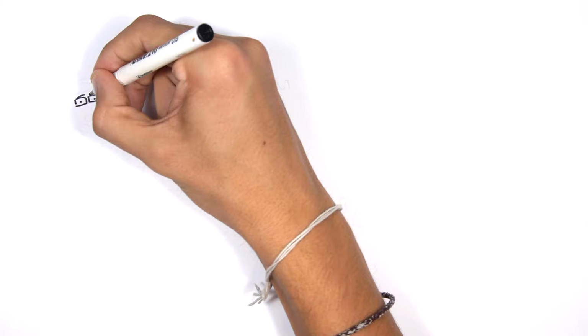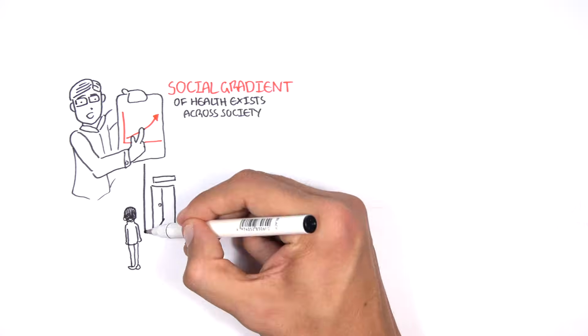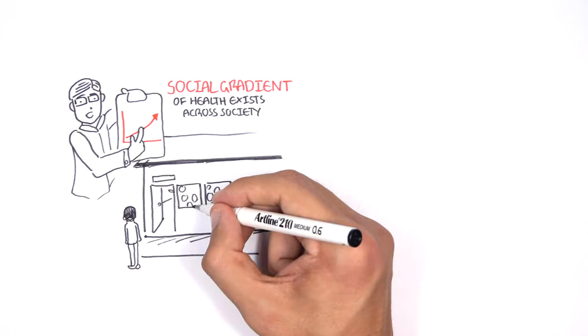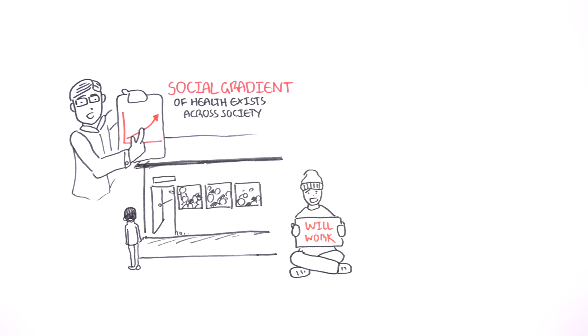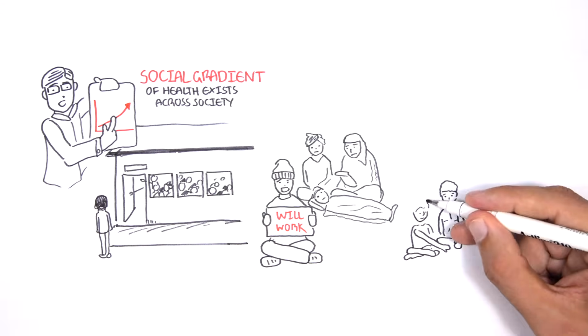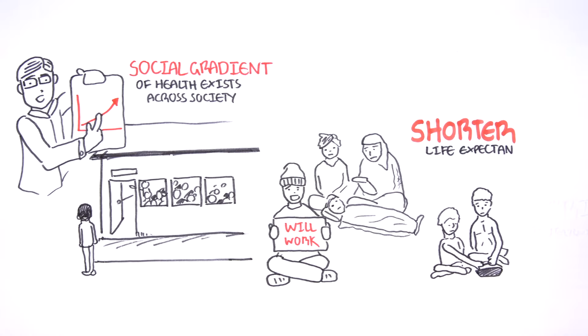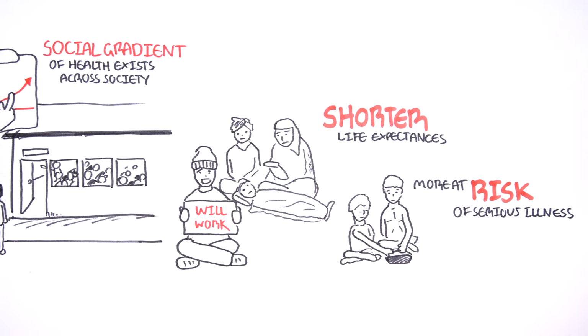A social gradient of health exists across society and is based on a number of absolute factors, such as having no access to education and unemployment, or relative factors, such as poor education and unstable employment. As a general rule, people from poor social and economic status have shorter life expectancies and are more at risk of serious illness. In this video, we will look at 9 social determinants of health.